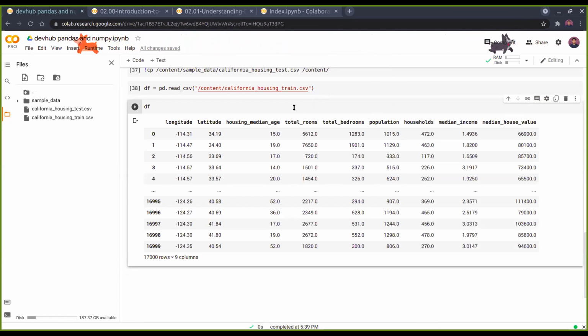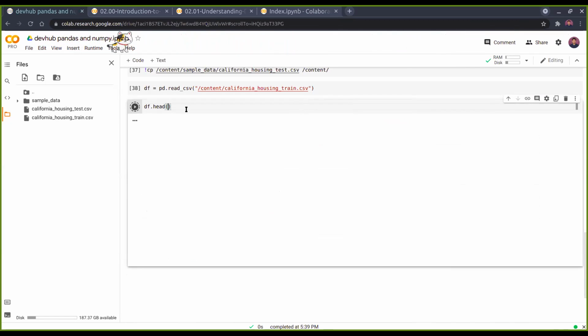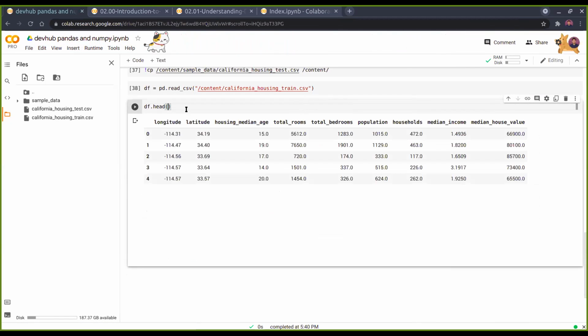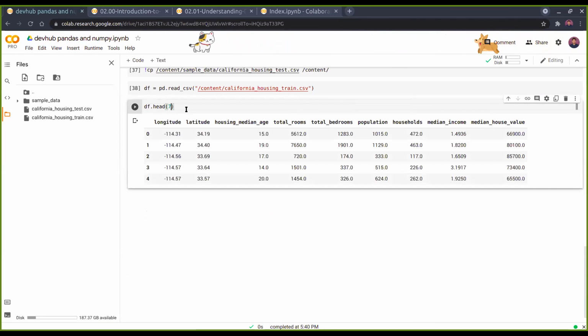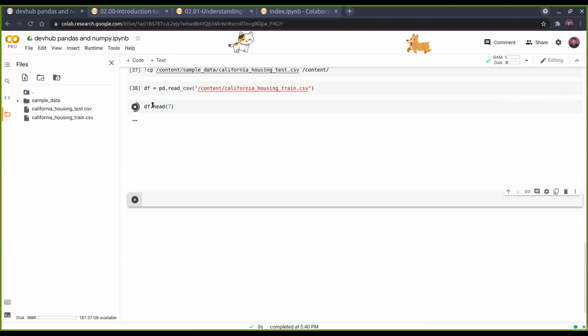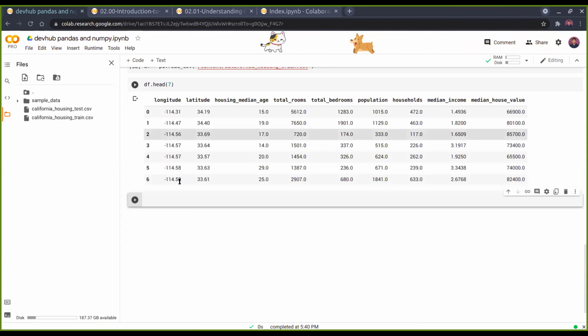And coming back to the code, yes. If you don't want so many rows to be printed, let's say you want just 5 rows, you can just write head. Head means the first 5 rows. You can also go for tail. Similarly, if you want, say, 7 rows instead of 5, you can just write df.head(7), and it will print the first 7 rows.